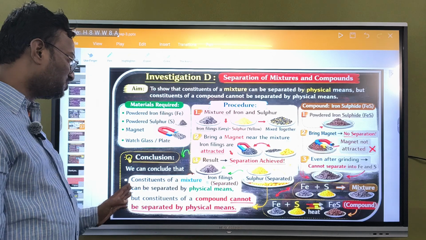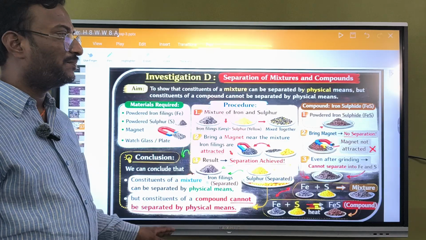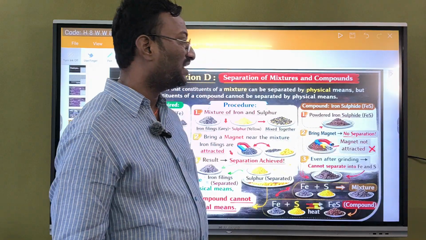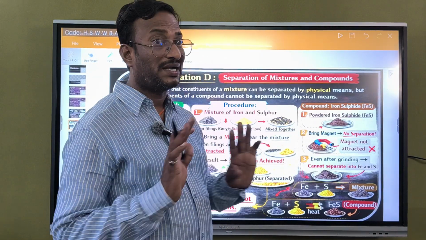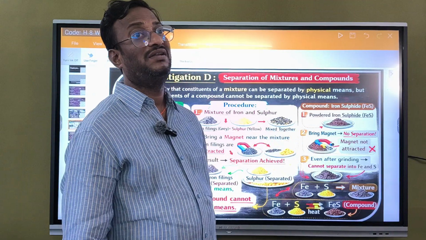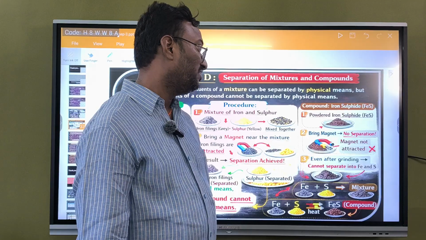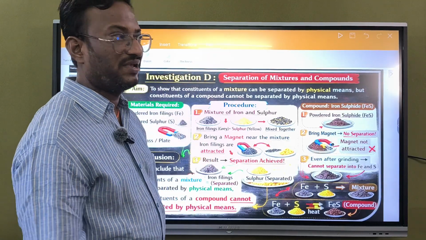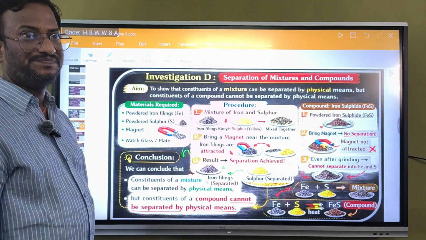We can conclude that the constituents of a mixture can be separated by physical methods, but compounds cannot be separated by physical methods. In the case of iron sulfide, if you bring a magnet near it, the magnet will not attract the iron sulfide because it is chemically combined. Even after grinding, iron and sulfur cannot be separated. So these are the two ways of separation.